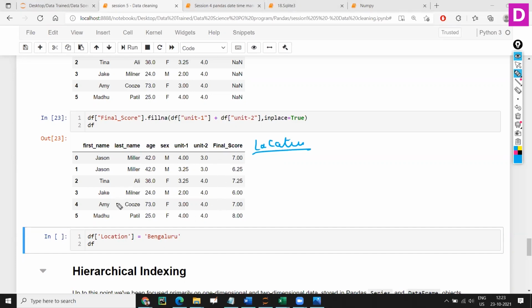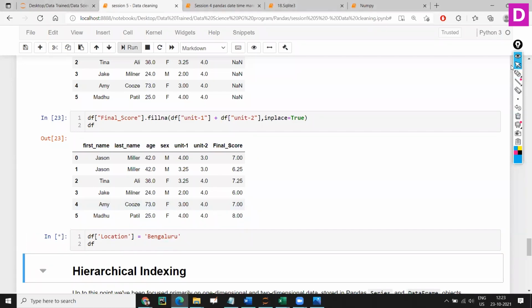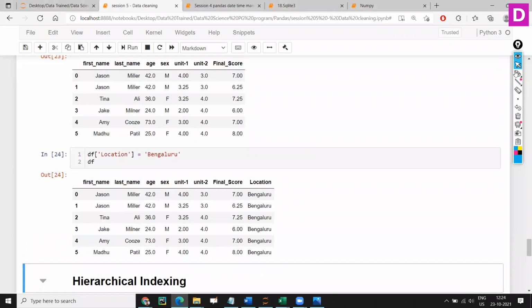All students belong to a Bangalore school, so I'm going to create a new column and just give Bangalore. If you want to give different values, it's up to you. For each and every row, it is filled with Bangalore. Now this data set looks pretty clean.